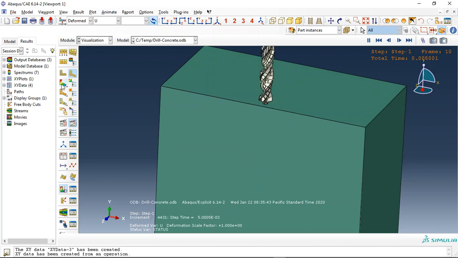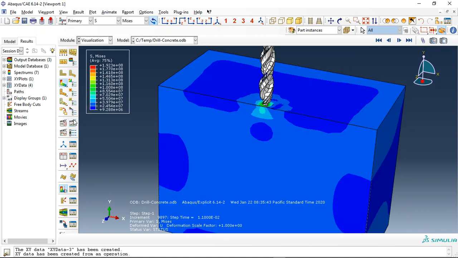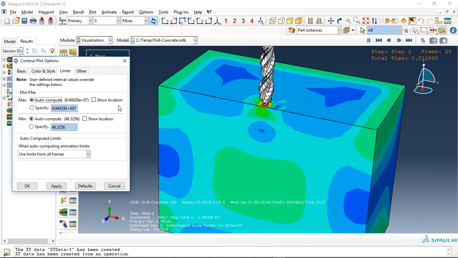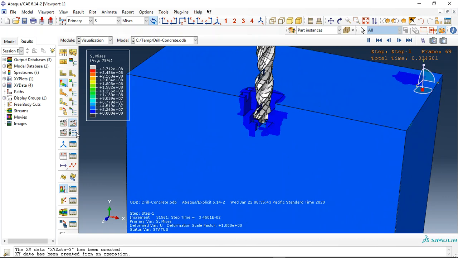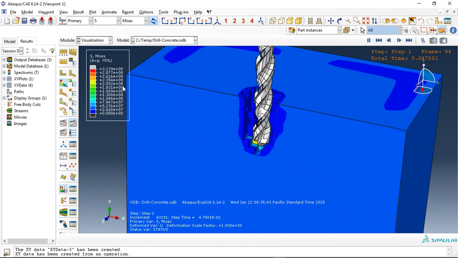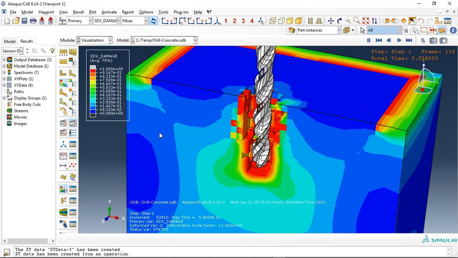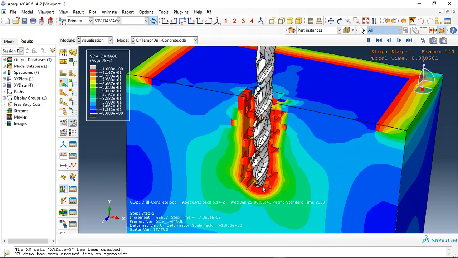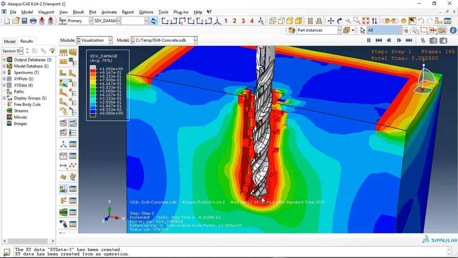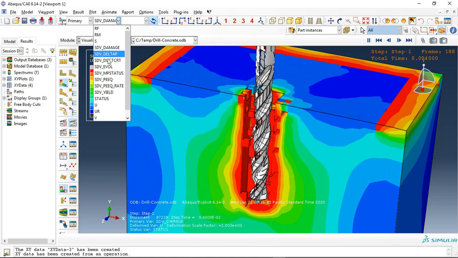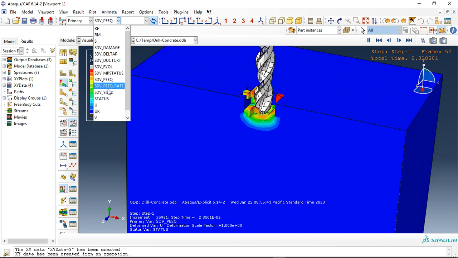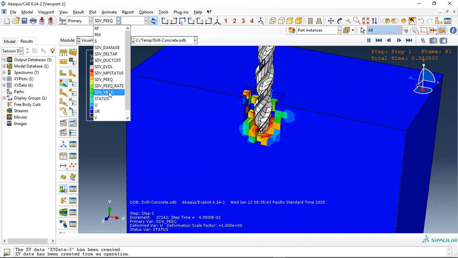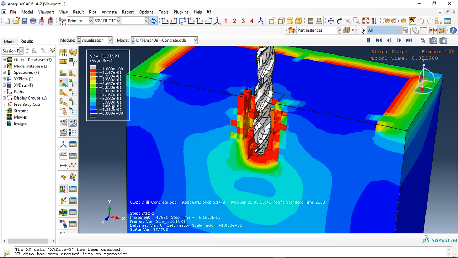So now we can request, for instance, the stress, the damage variable, plastic strain, ductile damage.